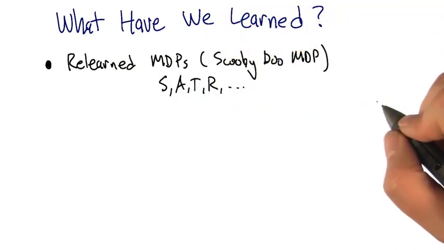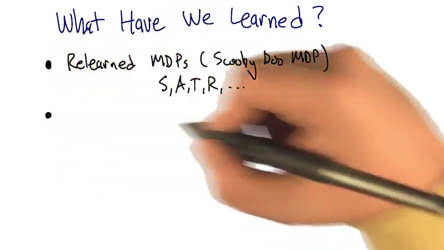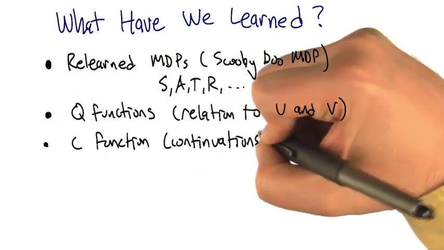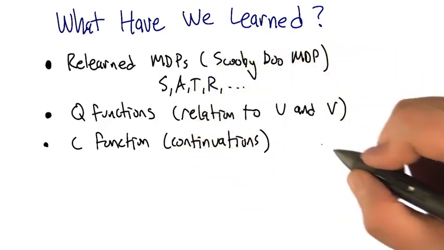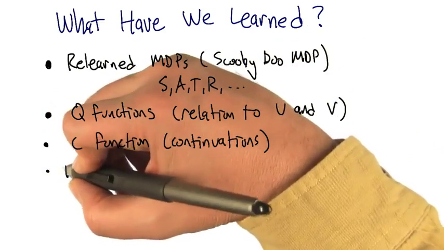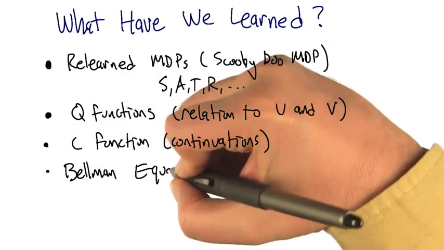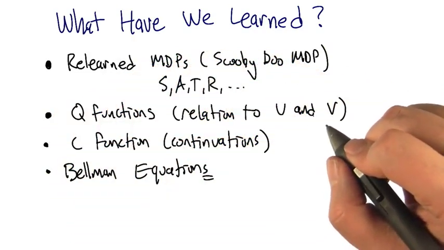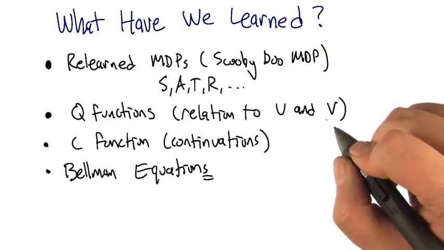Well, I think we learned a bunch of new things. So for me, I learned all about Q functions. I learned about continuations. And in general, when I think about that, I really learned about what the Bellman equations, as opposed to equation, are really trying to capture for you, even more than we did when we talked about them with MDPs. All right, so deeper understanding of the Bellman equation and how it relates the rewards in this infinite sequence of rewards to each other. Yeah, that's sort of what I was going for. Yeah, and I think that's a lot.